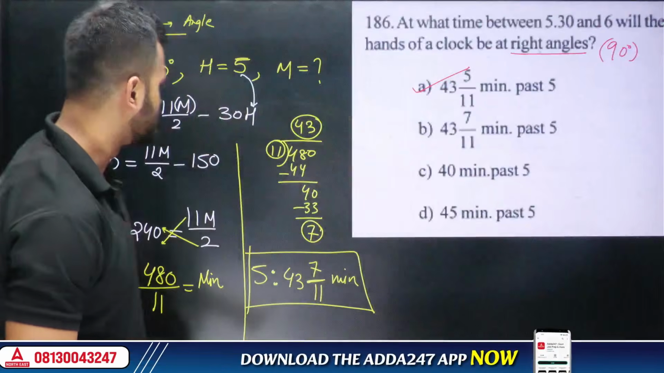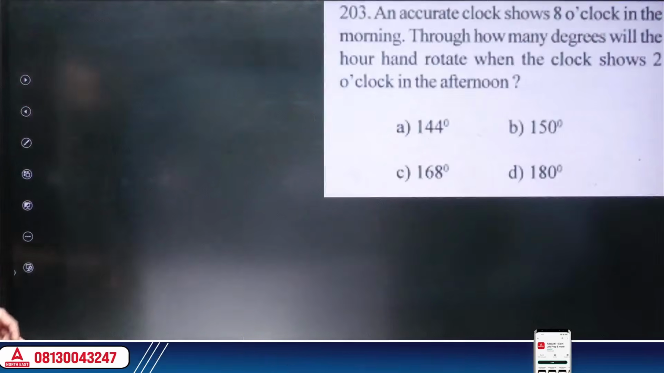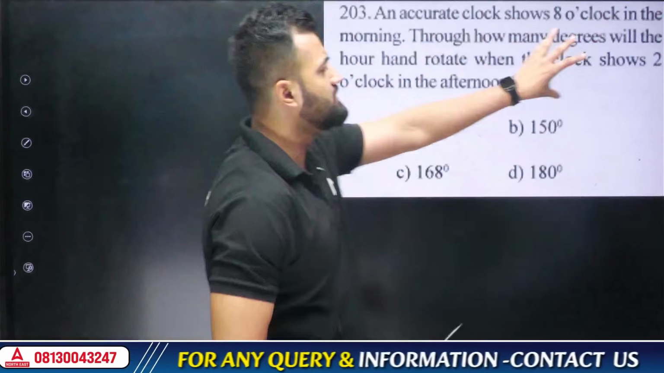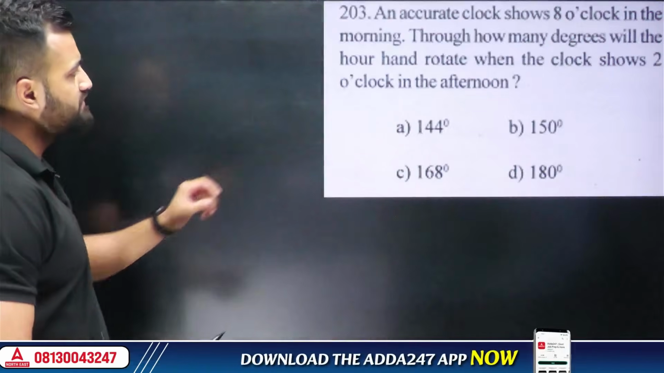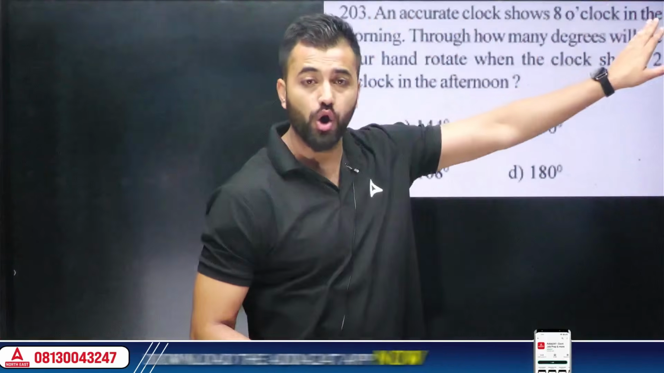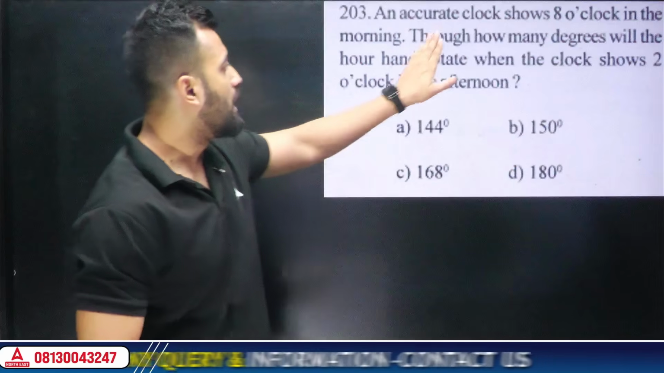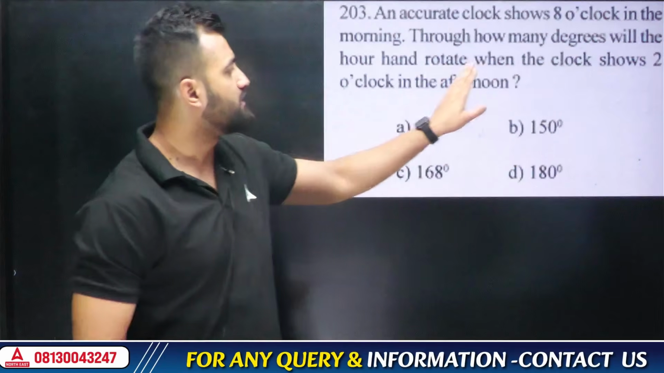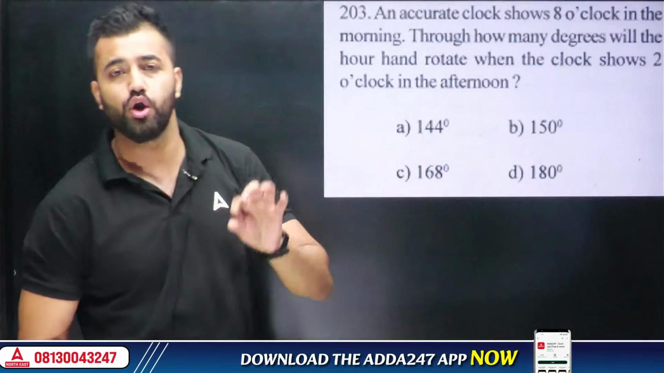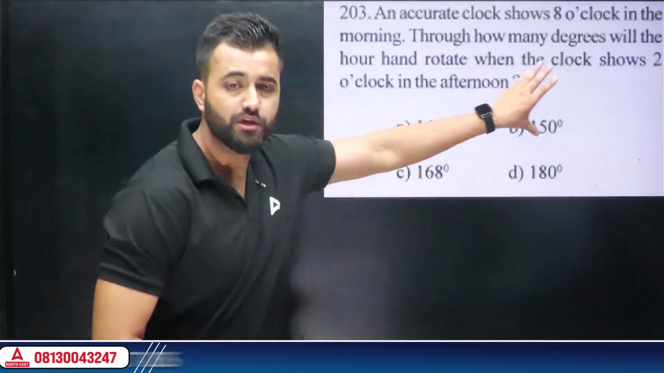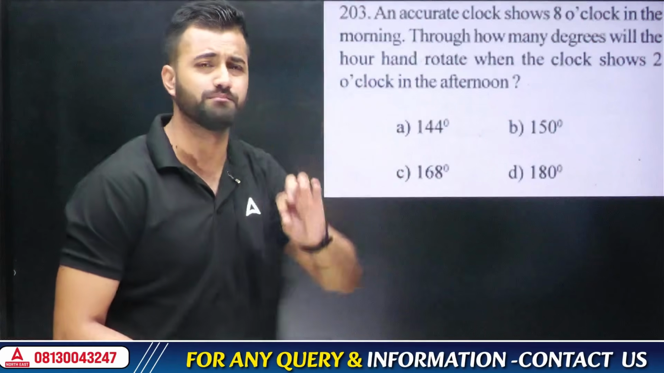Okay, right? Okay, so the next question is this one. Now in this particular question, we don't need the formula because this is a basic question, right? In order to solve such question: an accurate clock shows 8 o'clock in the morning. Through how many degree will the hour hand rotate when the clock shows 2 o'clock in the afternoon? 2 o'clock in the afternoon. So such question you would solve by drawing just a clock. It's very simple. Let me show you.